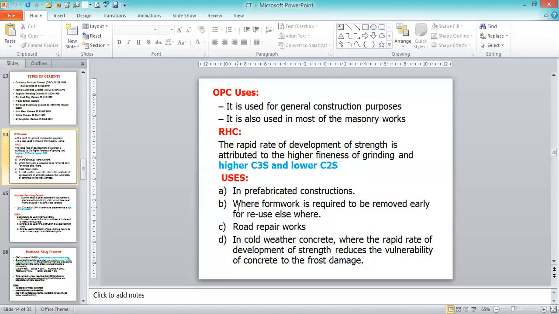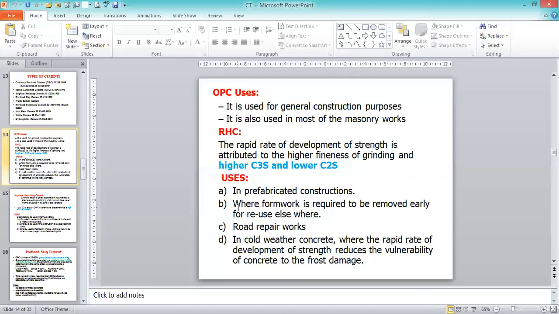Road repair works, because road repair involves cement concrete roads. If we use rapid hardening cement, it hardens very fast, so we can complete the task in a short period of time and will not interrupt the traffic. That's why we can also use rapid hardening cement for road repair works.